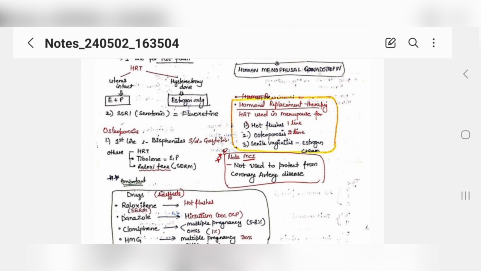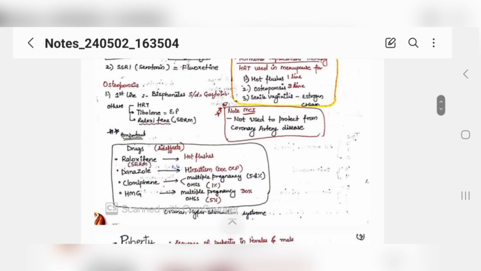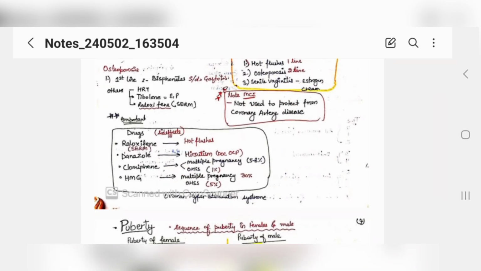Now if the female has osteoporosis also, then first line we give bisphosphonates. And the side effect of bisphosphonates everyone knows, that is gastritis. Now this is important, the drugs and their side effects. Raloxifene gives the side effect of hot flushes, danazol causes hirsutism, clomiphene citrate can cause multiple pregnancy or ovarian hyperstimulation syndrome, and human menopausal gonadotropin can also cause multiple pregnancy plus ovarian hyperstimulation syndrome.